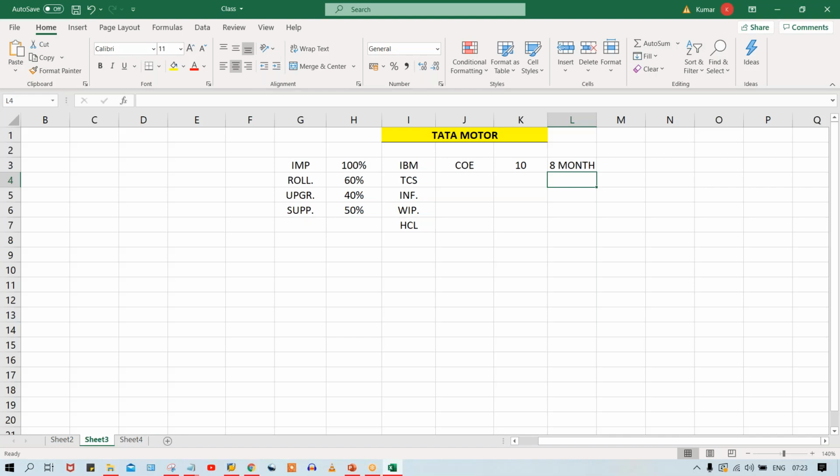Then the client will say we are going to charge some penalty, might be 5% every month of the entire project amount, right? So all these conditions are going to be agreed, and then finally a PO is going to be signed off. Or forget about the PO, an agreement is going to be signed off between Tata Motors and IBM, because IBM won the bidding, right? So now see, sending a quotation is nothing but bidding only. It means everybody is going to bid some amount, and who has won? Let's suppose IBM won this bidding, so IBM got the project.